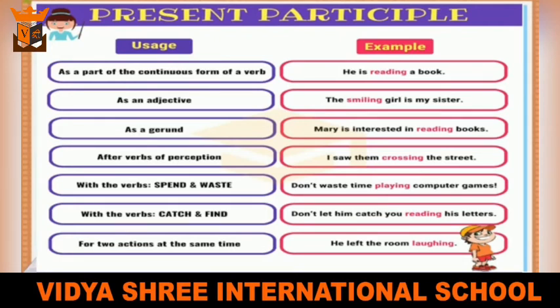It can be used with the verbs like catch and find. Don't let him catch you reading his letters. And it can be used for two actions at the same time. He left the room laughing. Here, laughing is a form of present participle.